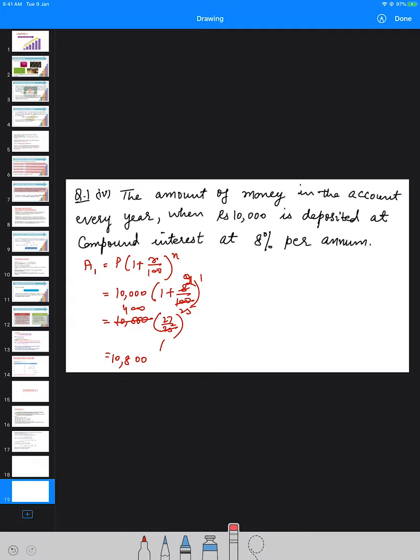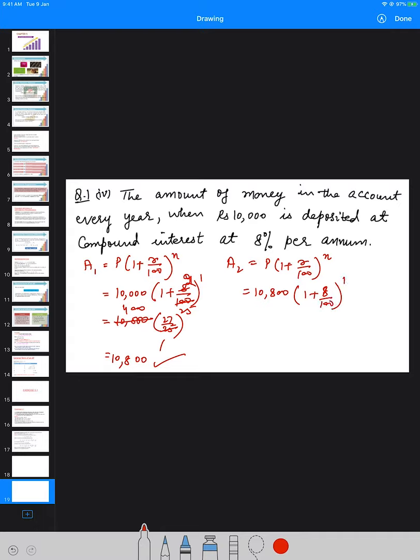Now let us see the amount after the second year. It is A2, the amount after the second year. It will be P into 1 plus R upon 100 raised to the power N. Now you remember we say the amount after the first year becomes the principal for the second year. So in this case, the principal taken will be 10,800 and not 10,000. So 1 plus R upon 100, that is 8 upon 100, raised to the power 1.